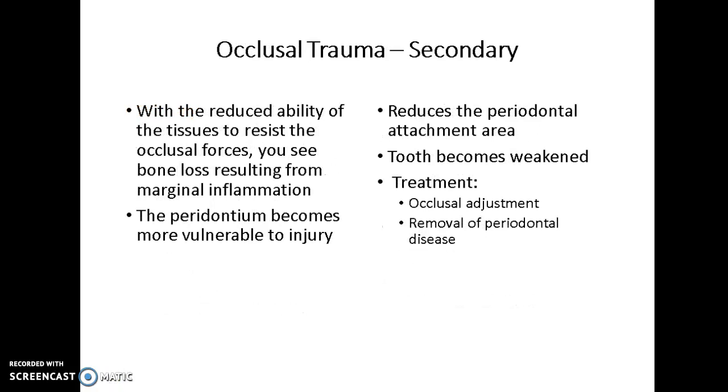The secondary type is with reduced ability of the tissues to resist occlusal forces. Bone loss may result from this marginal inflammation. The periodontium becomes more vulnerable to injury in the secondary type. This reduces the periodontal attachment area. The tooth may become weakened. To treat this, we're going to again adjust the occlusion and remove any periodontal disease that is present.